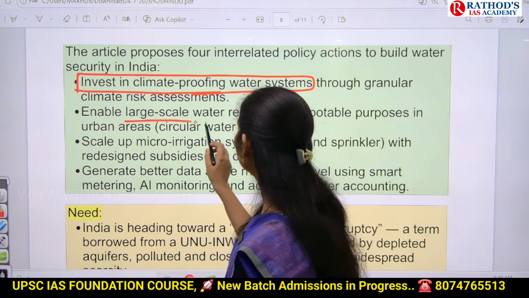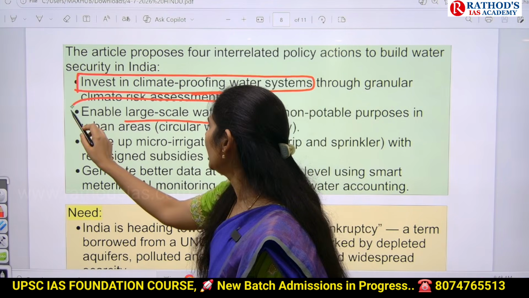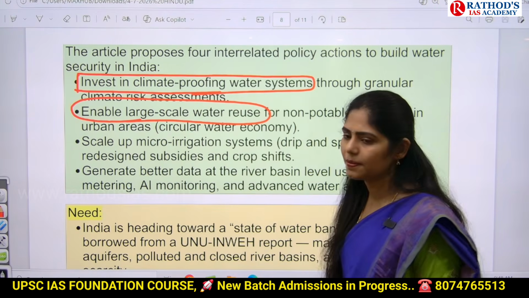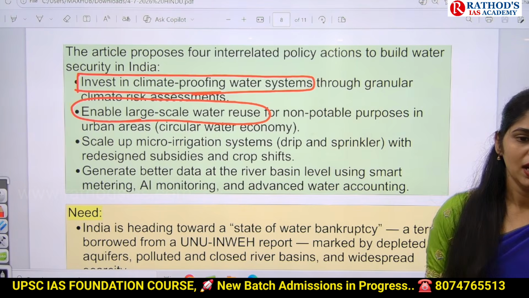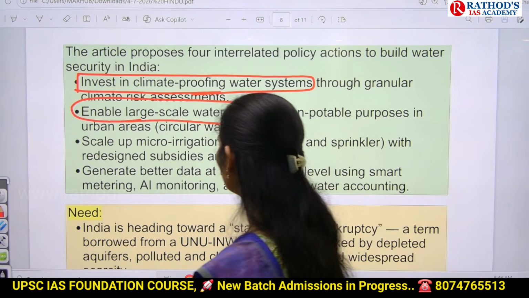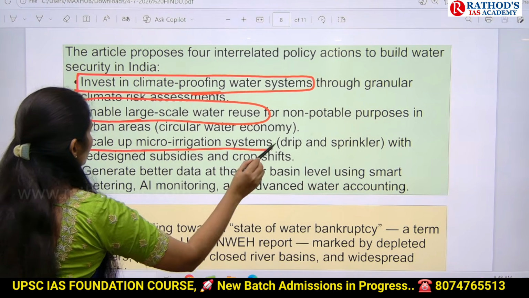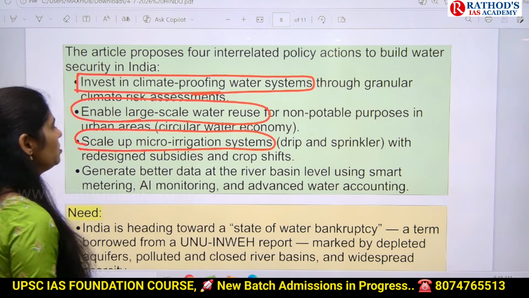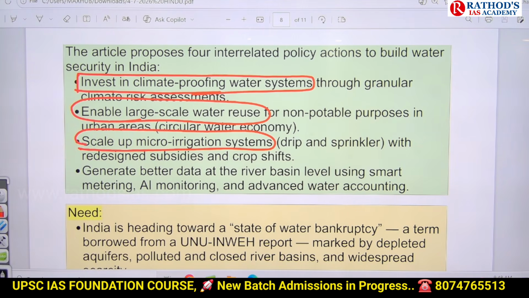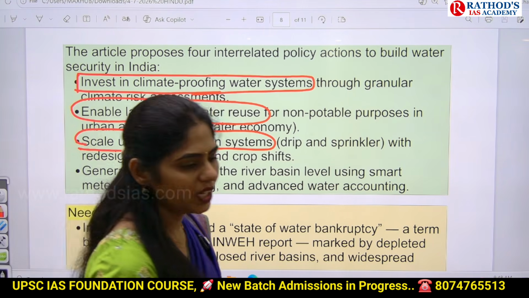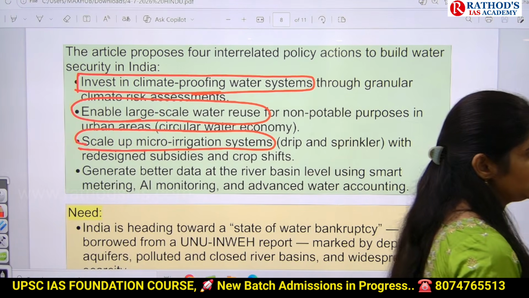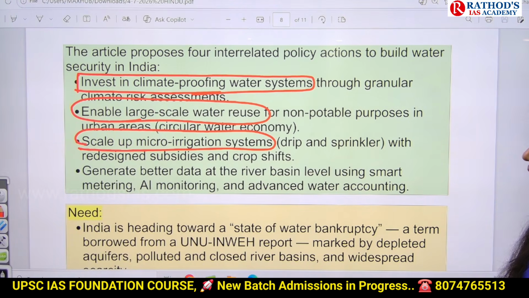Second one is enable large scale water reuse. Next one, scale up micro irrigation systems.